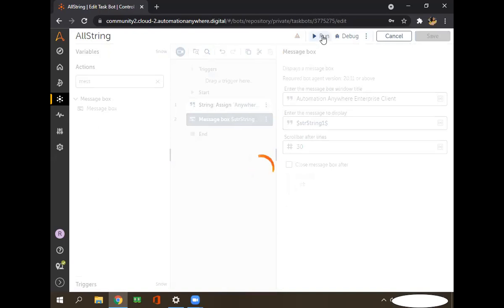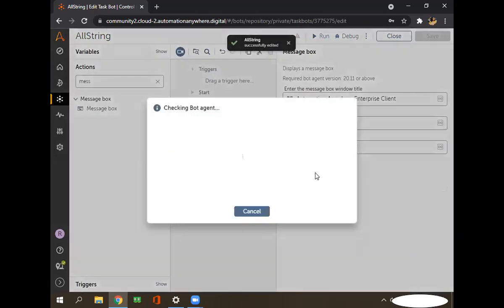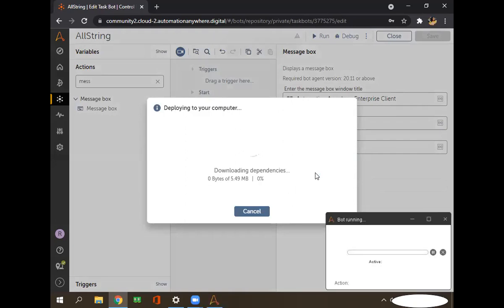We'll see what it will display. How much time it takes to deploy everything depends upon our program and what we have used. It also depends on this community version.